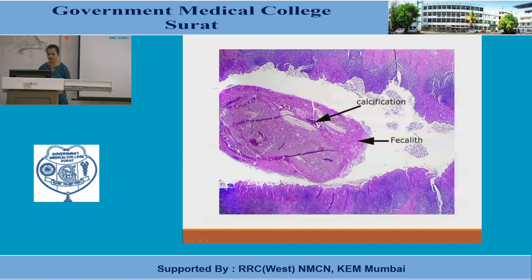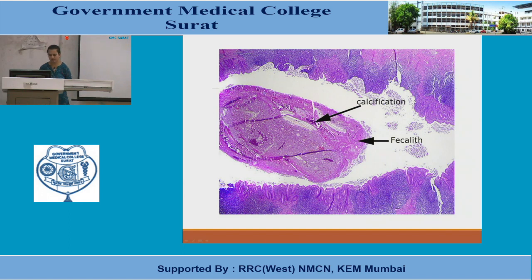Now what you can see here, if you are lucky enough, you can find a fecalith over here. Fecaliths are basically calcified. Can you see these blue specks? These blue specks are calcification, or calcium deposition, and that's why these vegetable materials, which are a part of normal stool, become calcified. That's why they are called fecalith, because they become hard, stony hard.